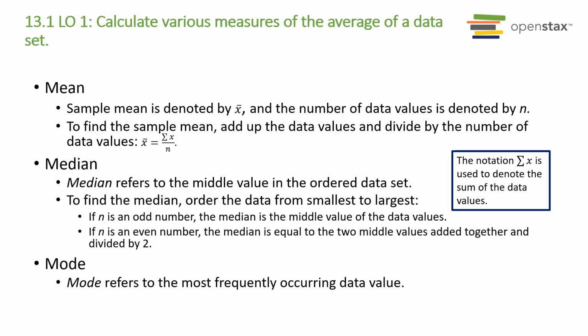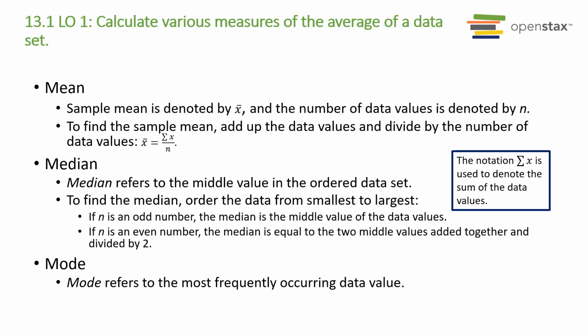To summarize a data set, such as financial measurements, you can use various measures of center. These measures provide an indication of a typical or average data value in a set. For example, you may calculate the average closing price of a stock over a 3-month period to get a sense of the typical price of the stock over that time period. You should be able to calculate various measures of the average of a data set, such as the mean, median, mode, and geometric mean. The average of a data set is a way of describing location.